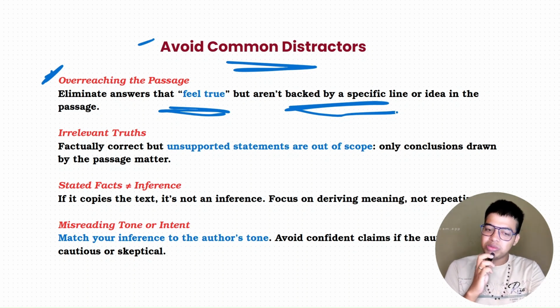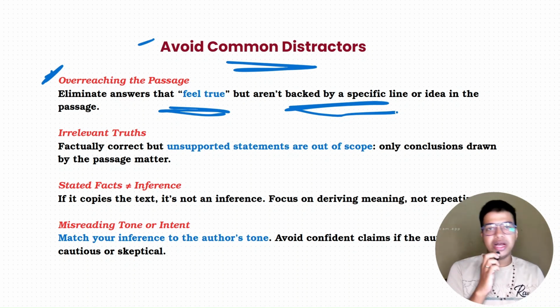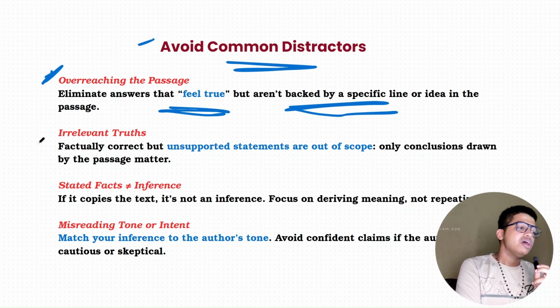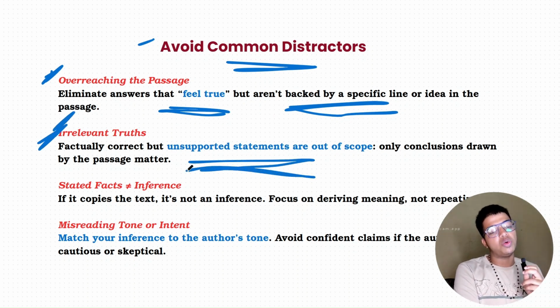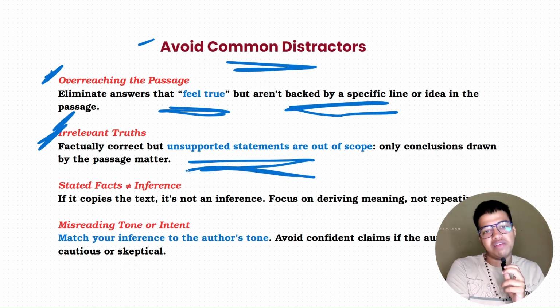इसीलिए most of the times they will have an extreme sensationalized idea that a very reasonable reader will pick after reading a passage. So you need not be a reasonable reader, you also need to be a cautious one. You need to pick up the idea that does not only feel true but is true within the contours of the passage. Secondly, irrelevant truths, factually correct but unsupported by statements, are out of scope. The conclusions that can be drawn within the passage are only relevant for us.